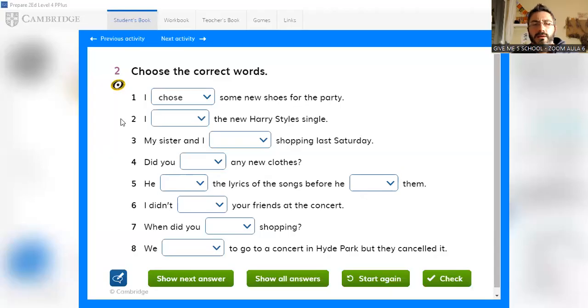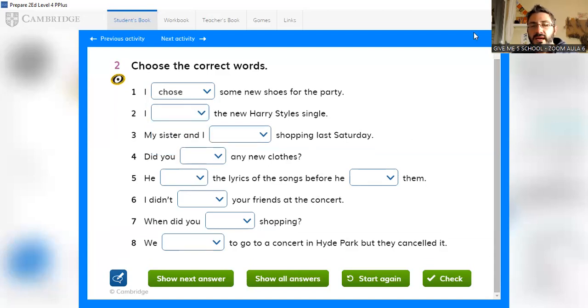So we continue with the book. And look, number 2: I heard Harry Styles' new single. I heard. Very good. I heard.